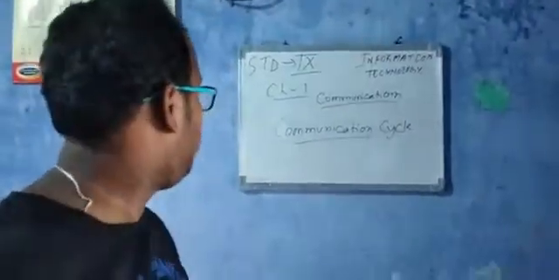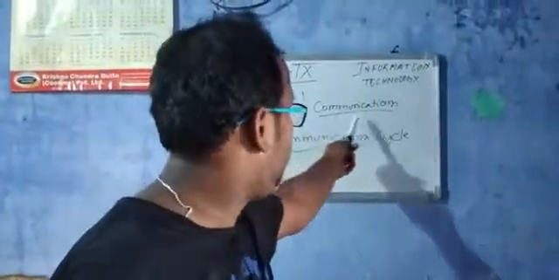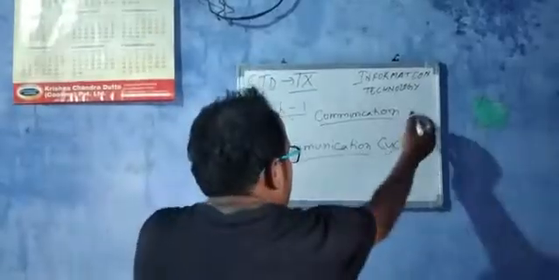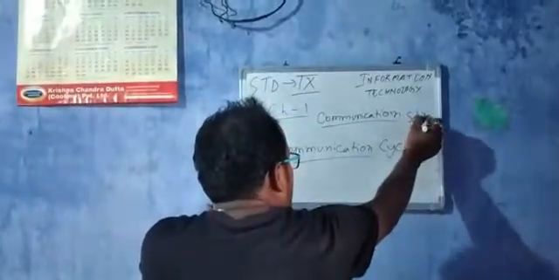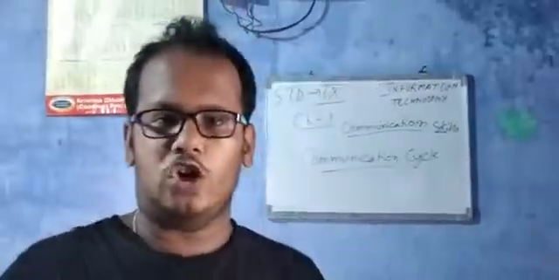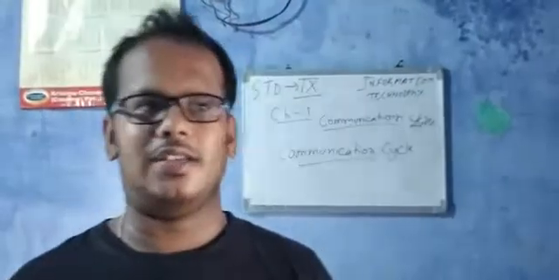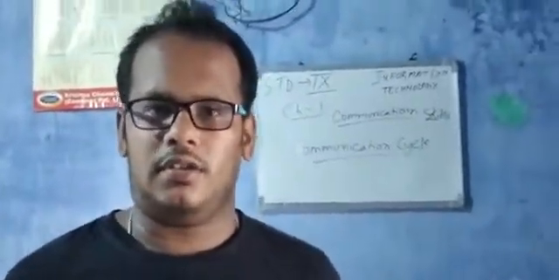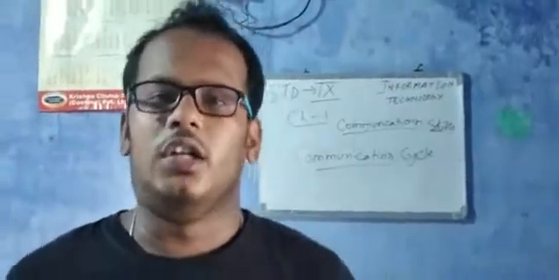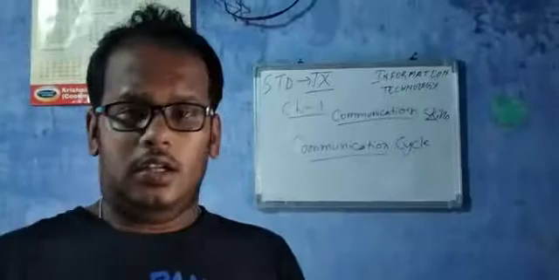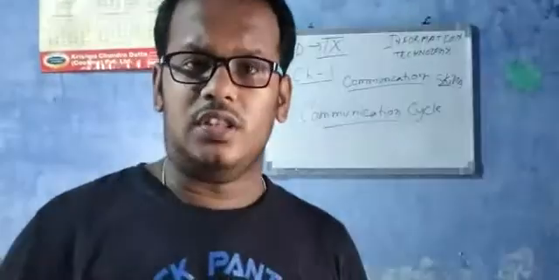Now the first chapter, chapter 1, is communication skills. The first topic you have today in your class is the communication cycle. The communication cycle is a process in which data is passed from the sender to the receiver, and from the receiver there comes the feedback.